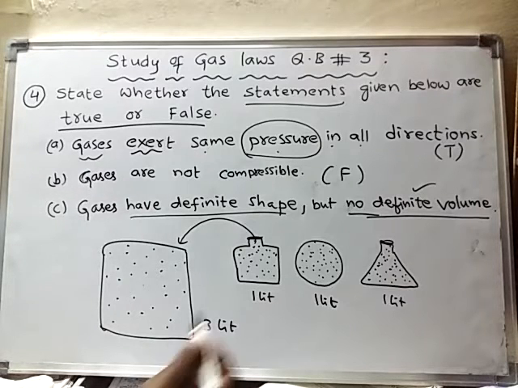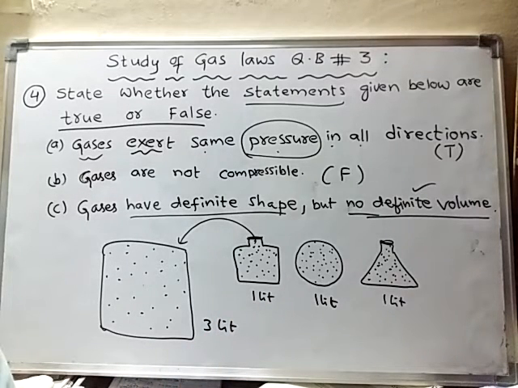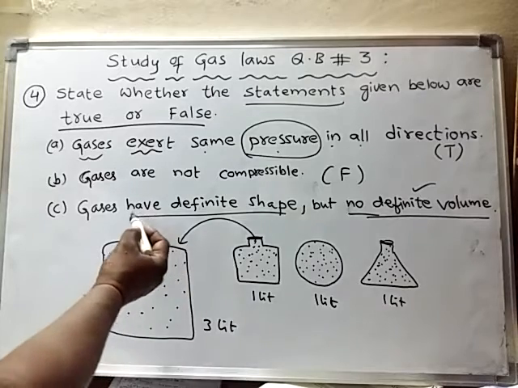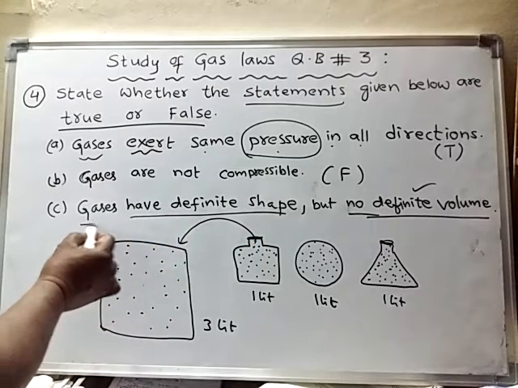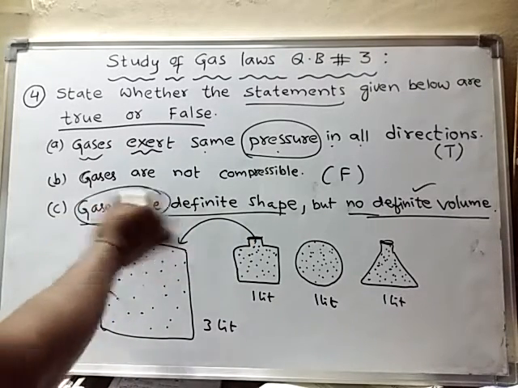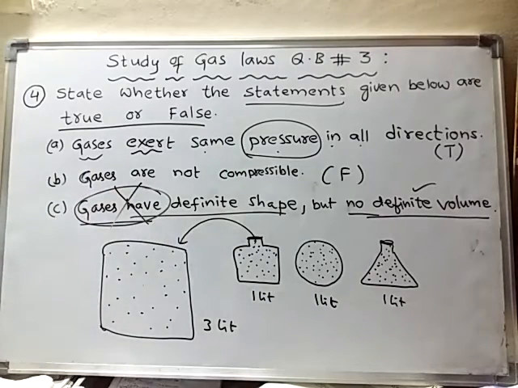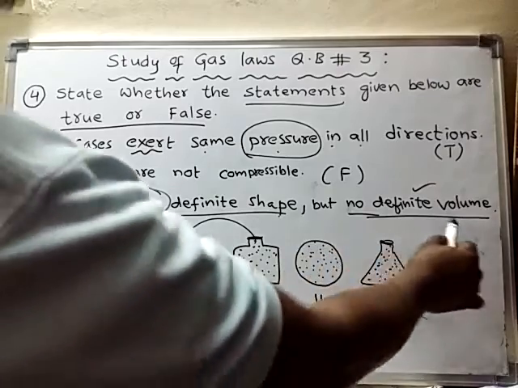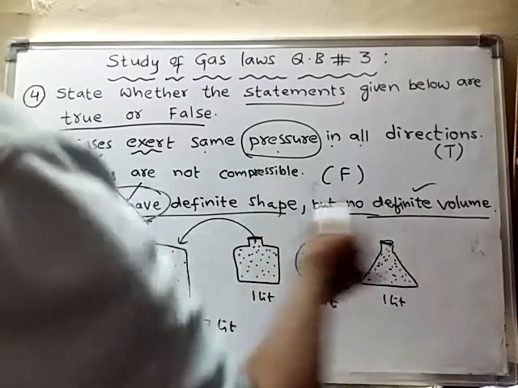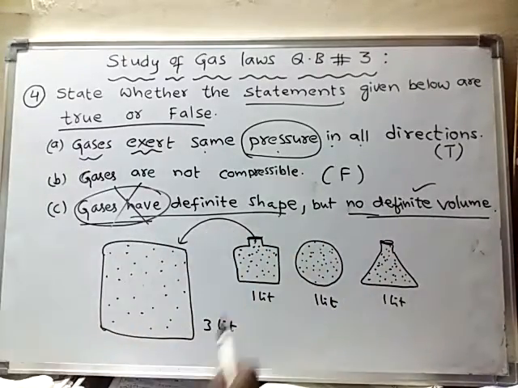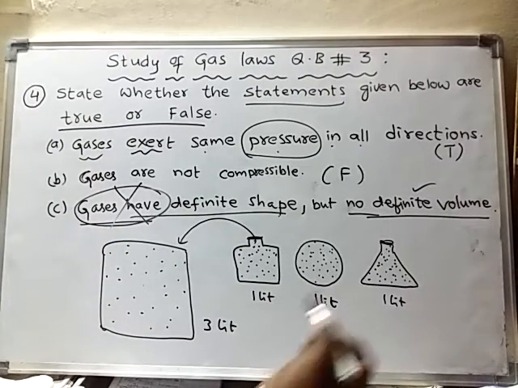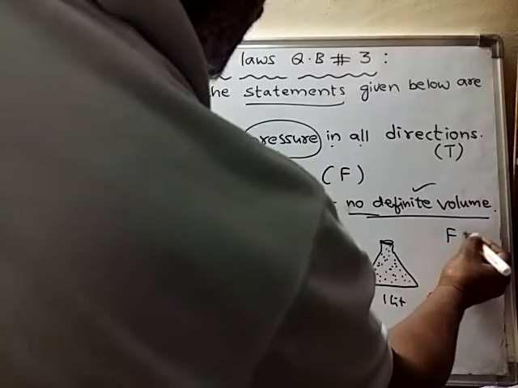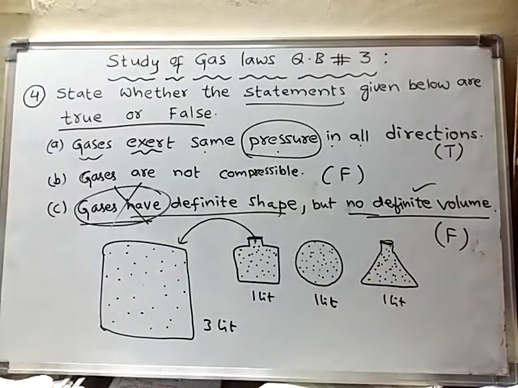So there is no definite volume for gases, and also no definite shape. But here it is given that gases have definite shape. So this part is wrong and this part is true, so here we have to consider the entire statement. If any portion is false, then the entire statement can be considered a false statement.